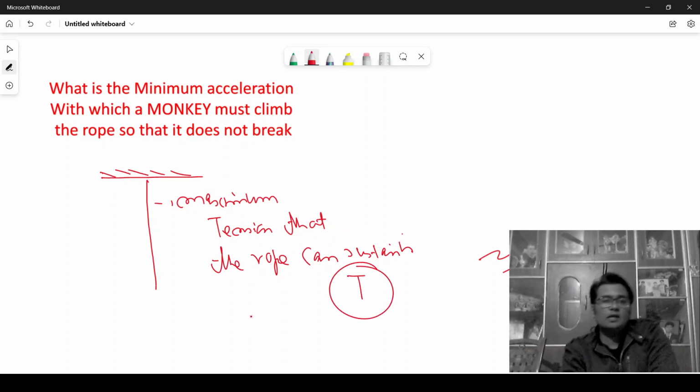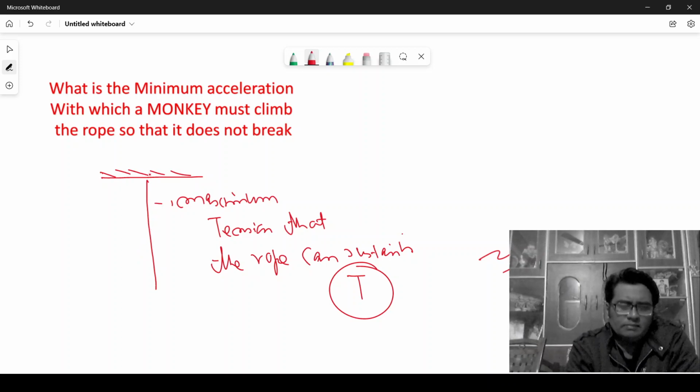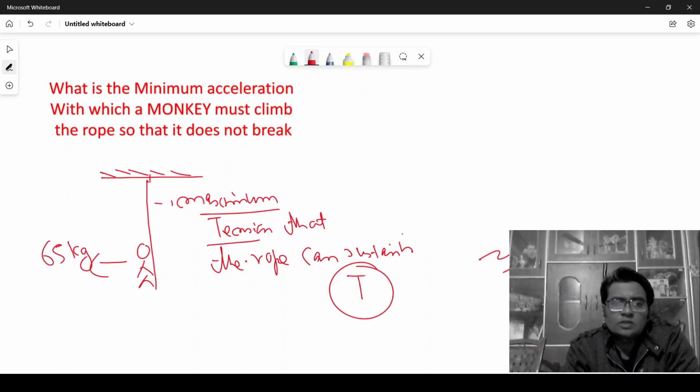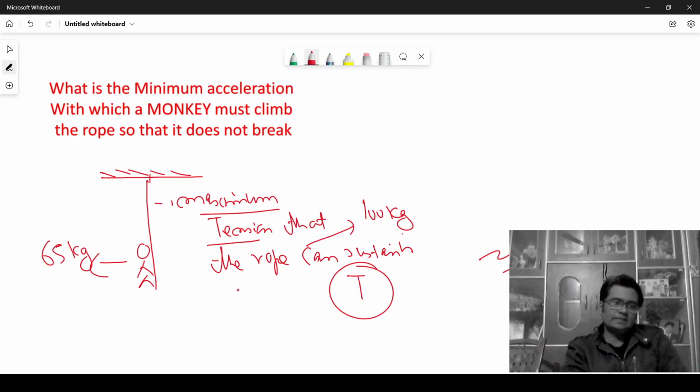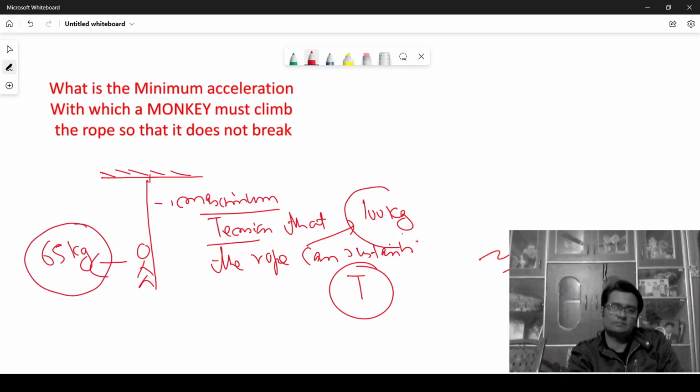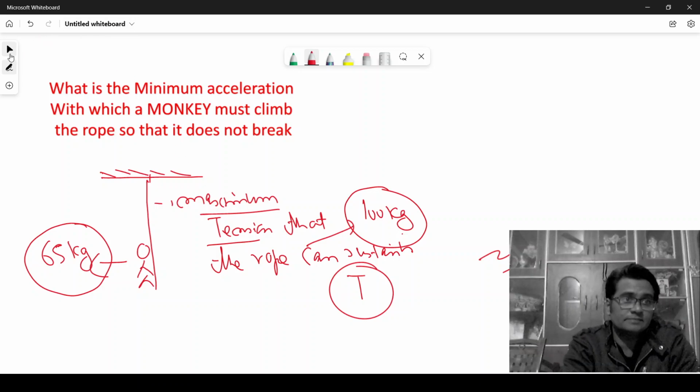Okay, fine. And suppose there is a monkey, let's say me myself, hanging with the rope. My weight is 65 kg, for the record. And the maximum tension that the rope can sustain, suppose it is for 100 kg mass. So it means that if my mass is 65 kg and it can sustain a mass of 100 kg, then if I am just hanging with the rope, the rope will not break. Yeah, it's a fact. Why?